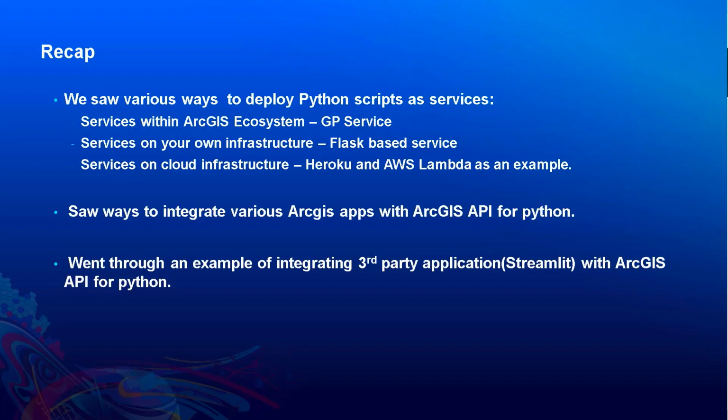Let's do a recap of the session now. We saw various ways to deploy Python scripts as services. We saw how to deploy services within the ArcGIS ecosystem, on your own infrastructure, or on cloud infrastructure using Heroku and AWS Lambda as an example. We also saw ways to integrate various ArcGIS apps with ArcGIS API for Python. We also went through an example of integrating a third-party Streamlit application with ArcGIS API for Python.